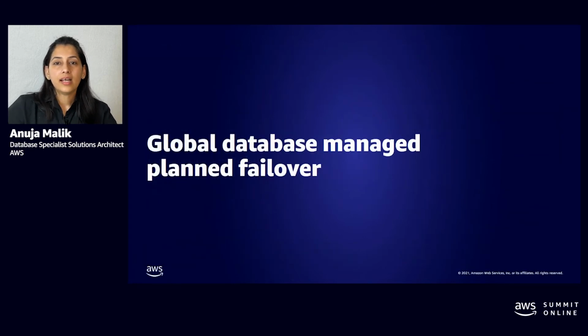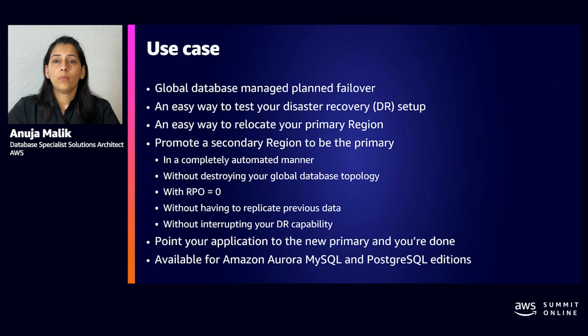All right, the next one I want to talk about, and again, it's an enhancement of global databases, which is managed planned failover. Now, when global databases were launched, you didn't have an option to move the primary region. So the primary region was always the one that you started with. What it meant in case of a disaster is that you would go to the secondary region and disconnect it from the global database, and now it's your regular primary.